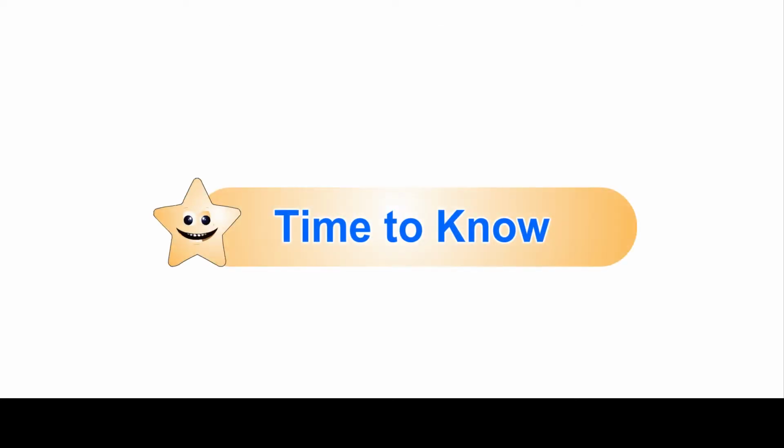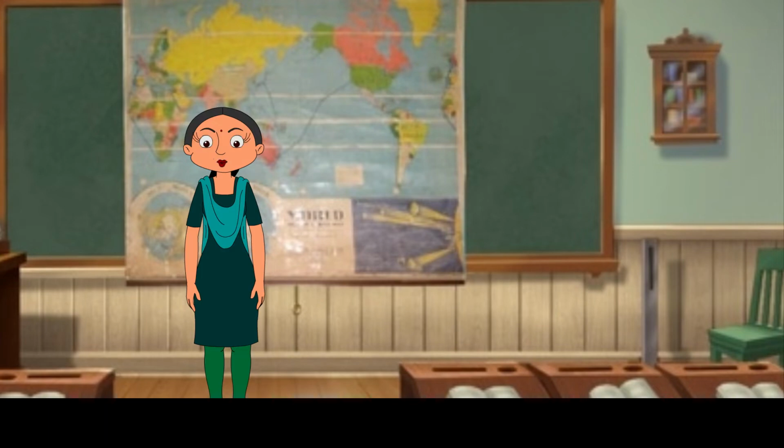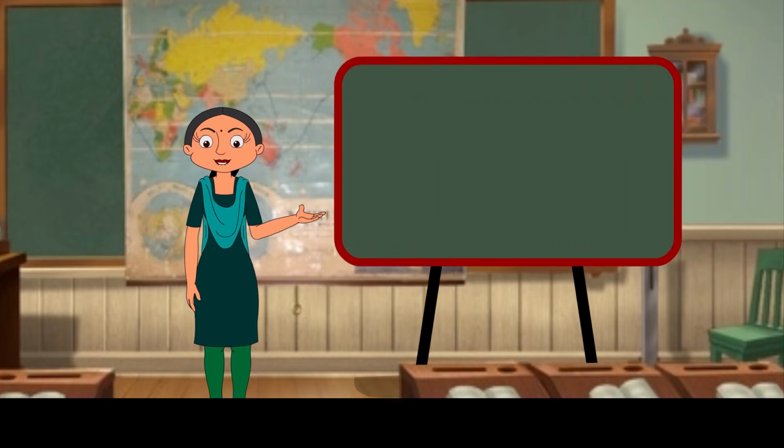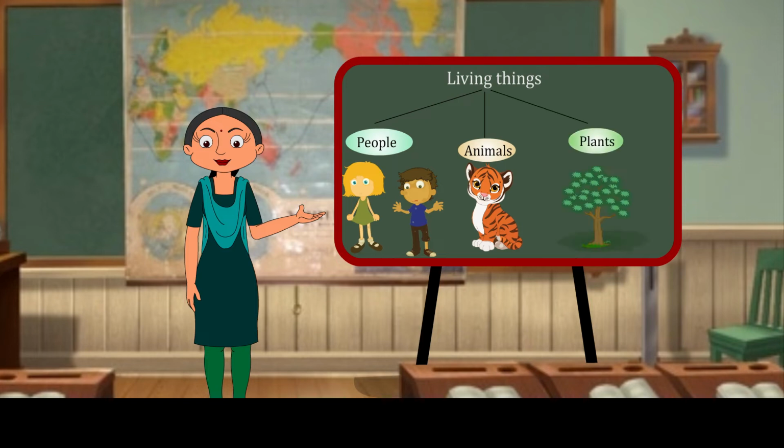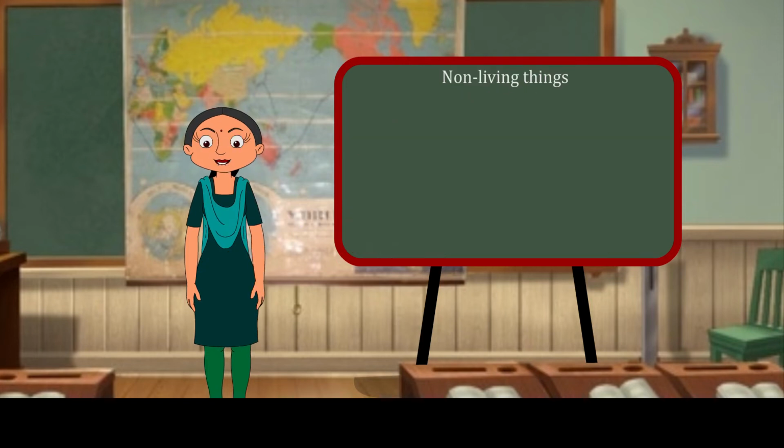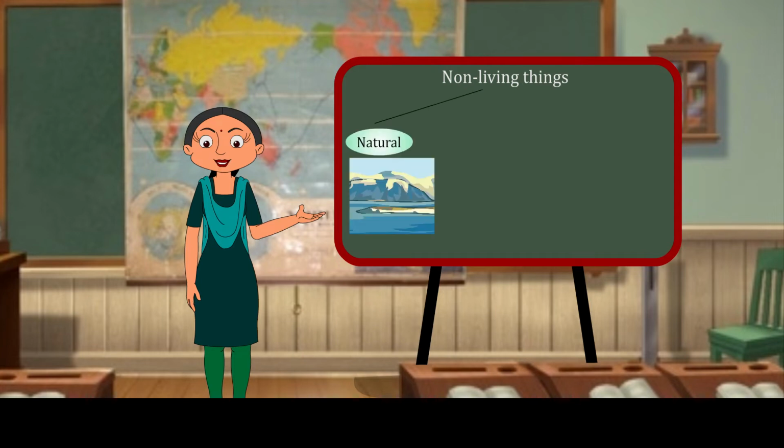Time to know. The world around us is filled with a variety of things. They can be classified into two categories: living and non-living things. Living things: people, animals, plants. Non-living things: natural, man-made.